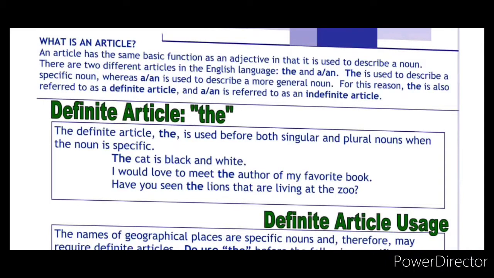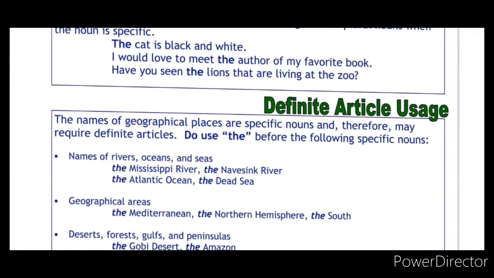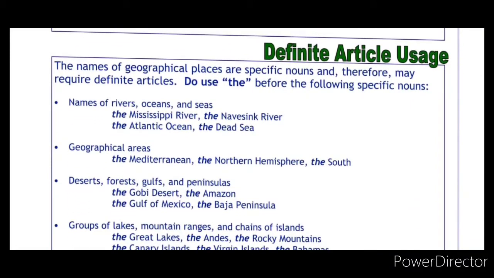Okay, so it can be used with both singular and plural nouns, but the noun must be specific. That is the only condition for the definite article the. Look at the usage and the rules here. Definite article usage: the names of geographical places or specific nouns may require the definite article. Do use the before the following specific nouns.